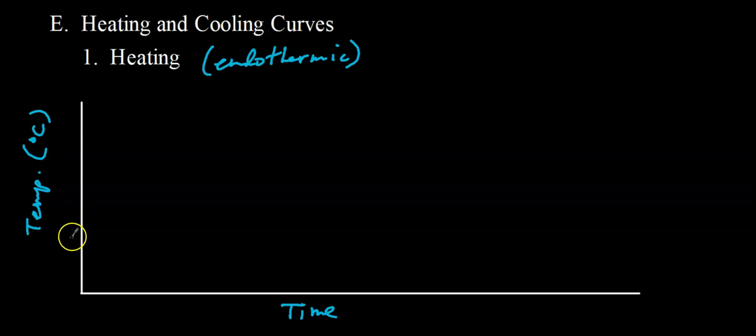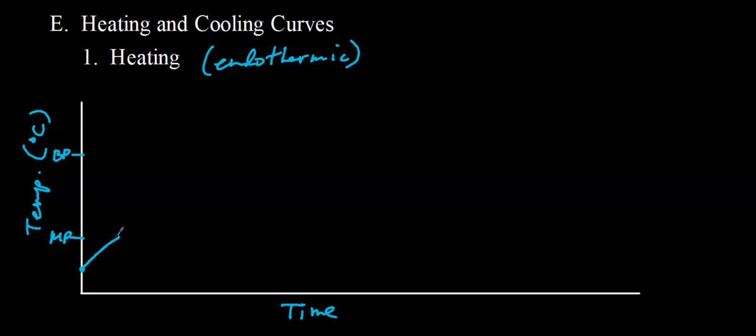So let's say this is the melting point, and let's start down here for a substance. And let's say this is the boiling point. If that happened to be water, melting point 0 degrees Celsius, boiling point 100 degrees Celsius. So if you add energy to a substance below its melting point, first of all, what state of matter is it? It would be a solid. If you add energy to a solid at a temperature below its melting point, what happens? It does not melt. It's got to heat up first, so it's going to heat up to its melting point.